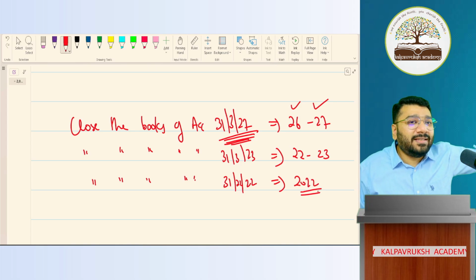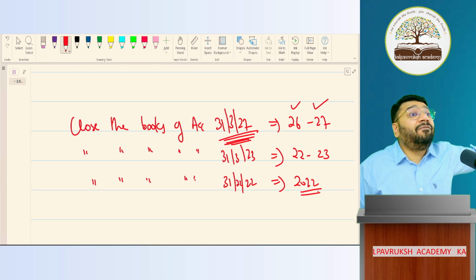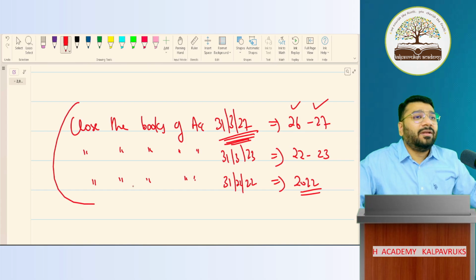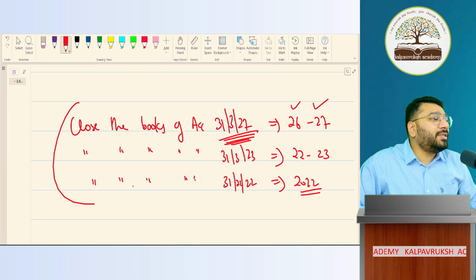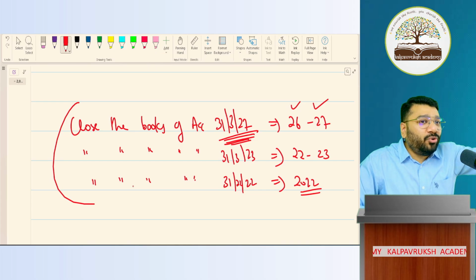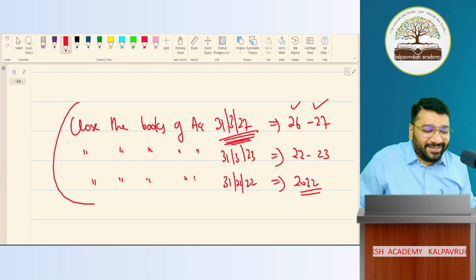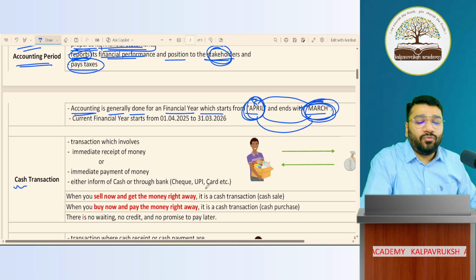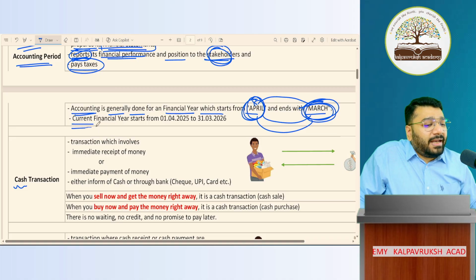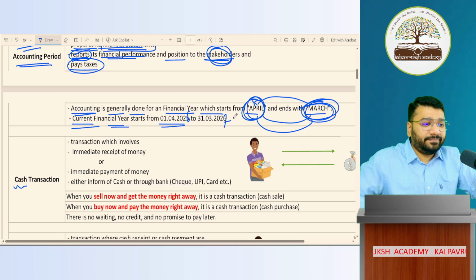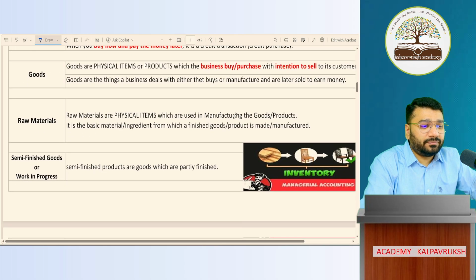Will you make many mistakes in this now? Every question that you do, literally every question will have this data. And if you're not able to figure out what is a financial year, you are not screwed. You are royally screwed. In next few classes, you'll understand. Now, if this is clear, can I move forward? So the current financial year starts from 1 April 26, ends with 31st March 27. Okay?